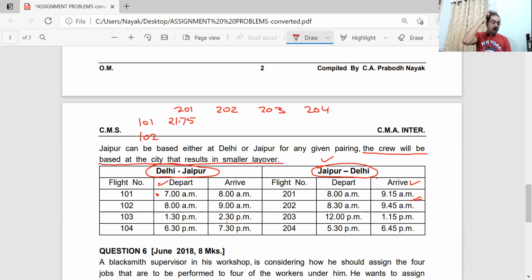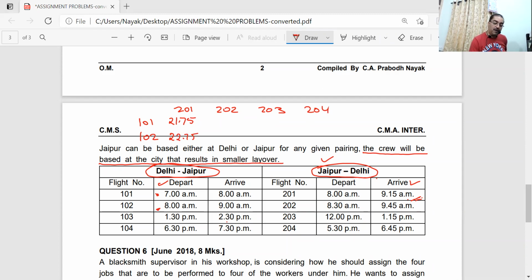Tell me. 201 with 102, or if you want, you can take 202 with 101. Whatever combination you want. If he starts with 102, he has to start at 8 o'clock. So 9:15 today to 8 o'clock tomorrow, one more hour. So this will be 22.75.